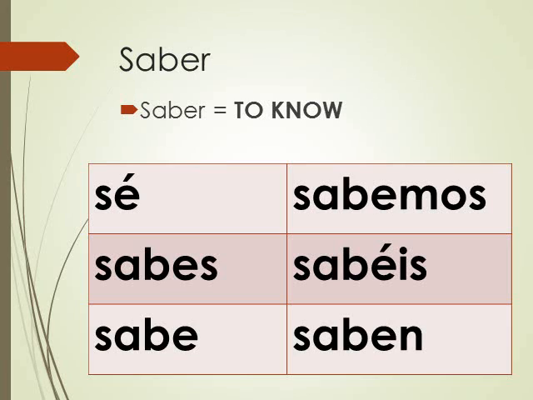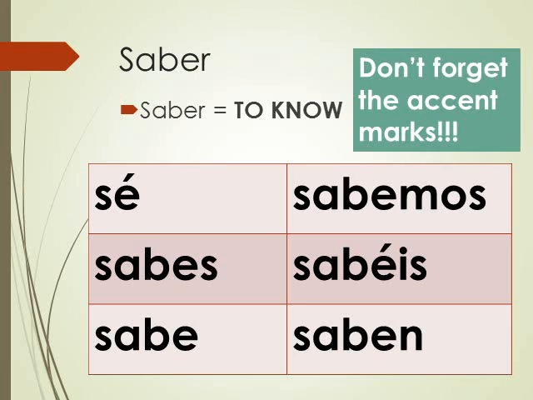All right. So it looks like we have an irregular yo form with an accent mark, and our vosotros form has an accent mark. So don't forget to put those accent marks on those two. Everything else though is regular. So once we get past that irregular yo form, all you have to do is take off the er and then add your regular present tense endings. And note that this is conjugated in the present tense. This is not in the preterite.